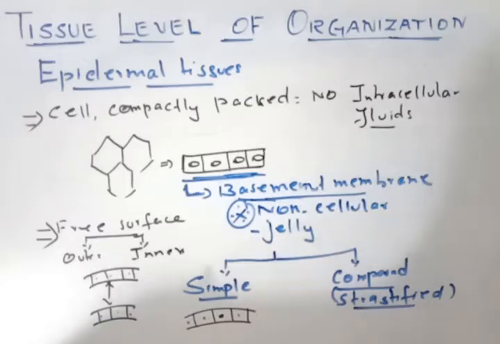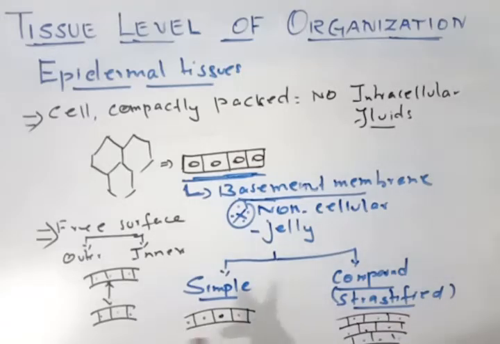This is simple epithelium. Whereas compound epithelium, stratified, strata means layers. It is made up of many layers like this, with a prominent nucleus. So if the cells are arranged in a single layer, it becomes simple epithelial tissue.